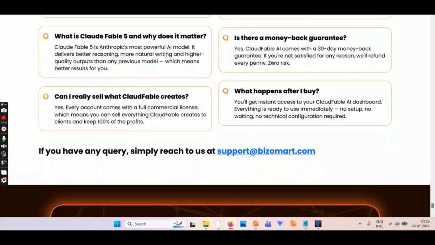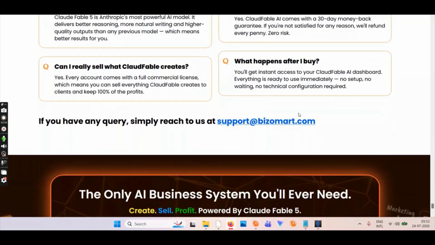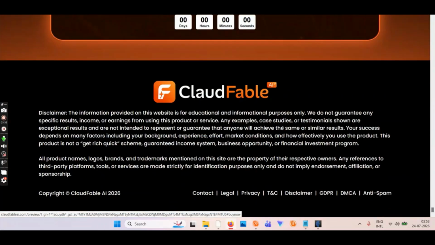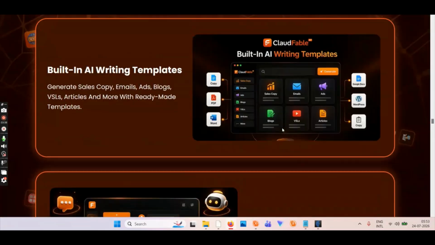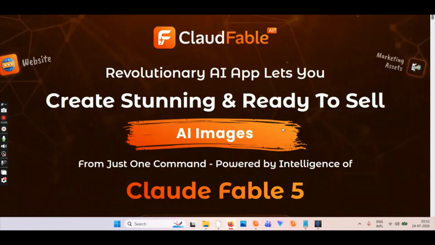So what is CloudFable 5 and why does it matter? It's a new AI, that's all. Is there a money back guarantee? 30 days. Can I really sell what I create? Yes, you can. What happens after I buy? You get the login details. All right, if you have any questions, you can email them. That's it. Cool, right?